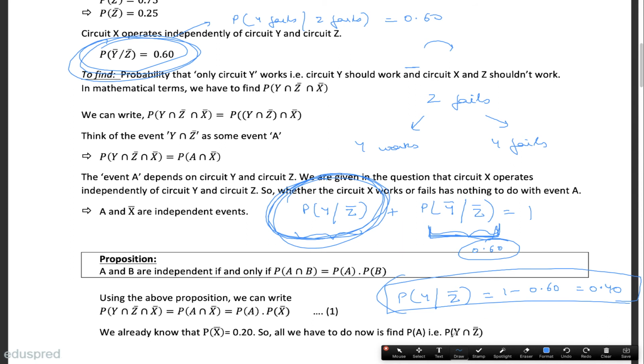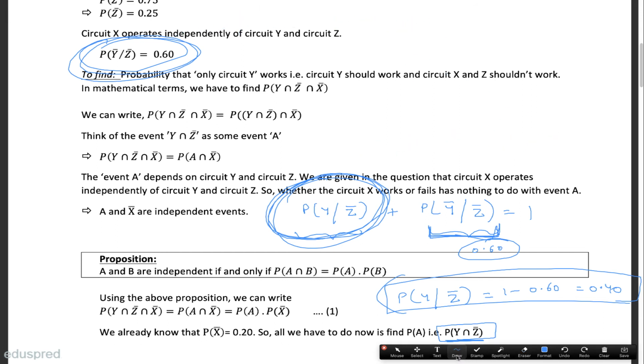And why have I found this probability? Because this probability is going to help us in finding this probability. Let's see how. Let me create some space over here. Now we have got the probability of y given z bar equal to 0.40. Our purpose is to find the probability of A, so that we can put it in this equation: the probability of A is equal to the probability of y intersection z bar. We know the conditional probability formula: the probability of y given z bar is equal to the probability of y intersection z bar divided by the probability of z bar.